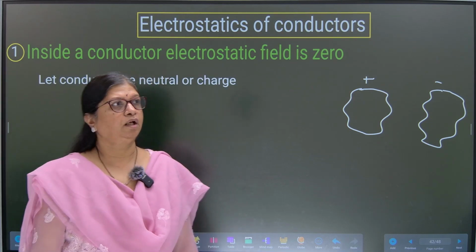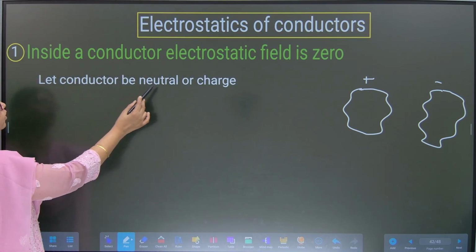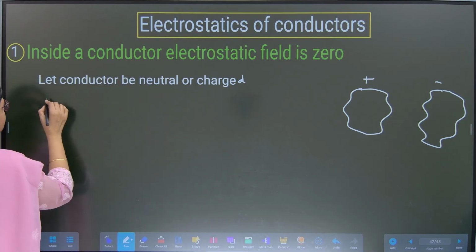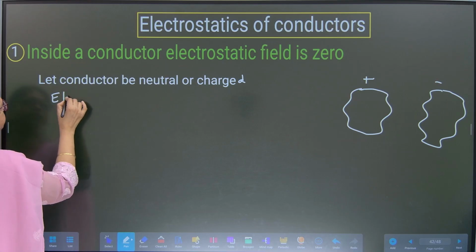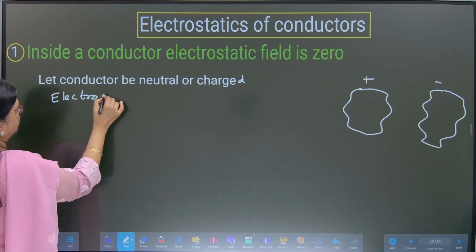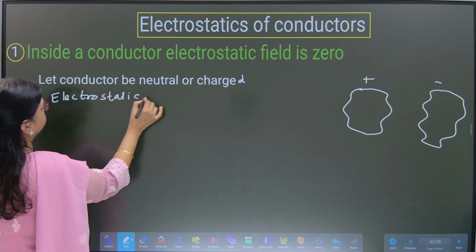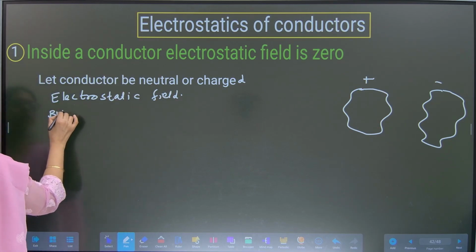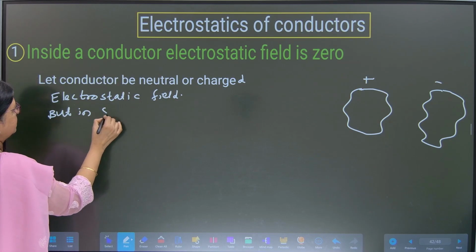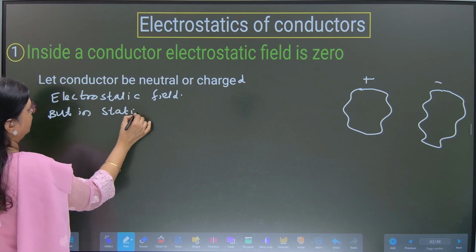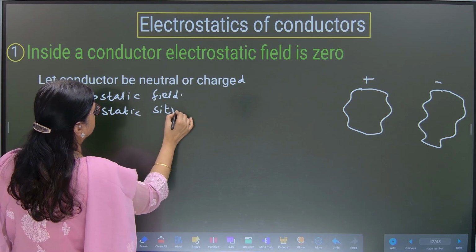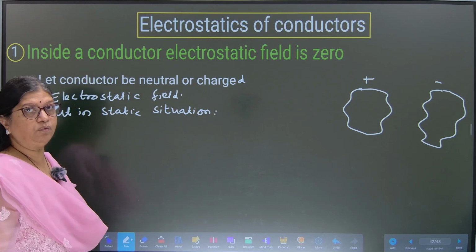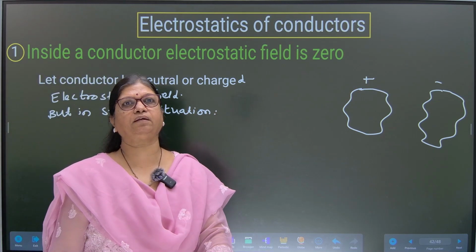Fine. So let the conductor be neutral or charged. Let it have an electrostatic field, but in static situation. What is the static situation of a conductor?